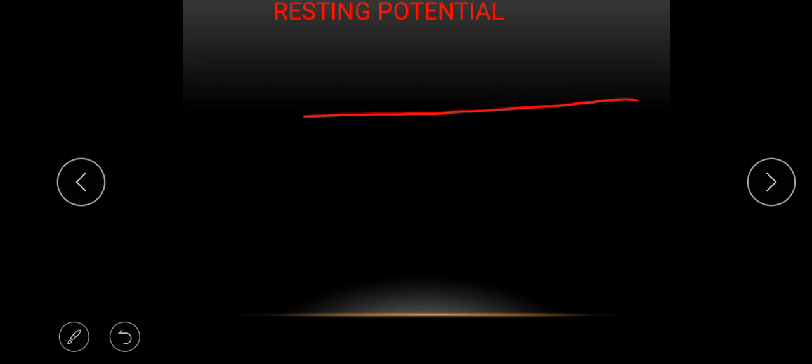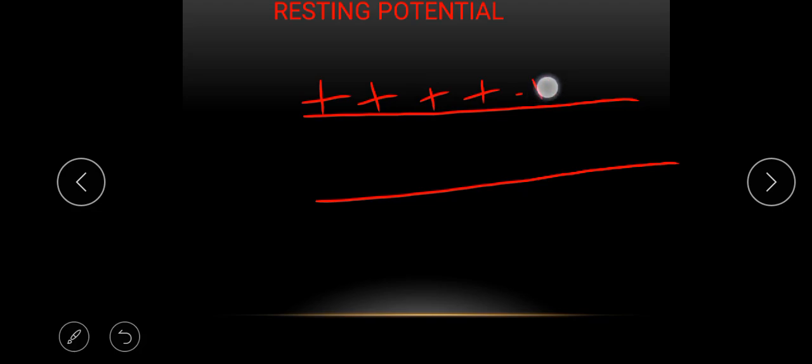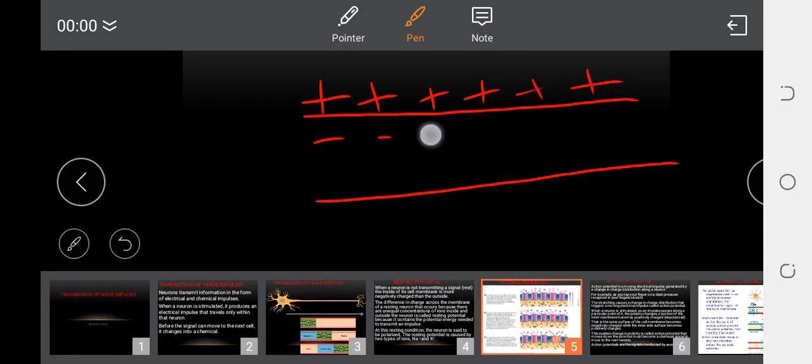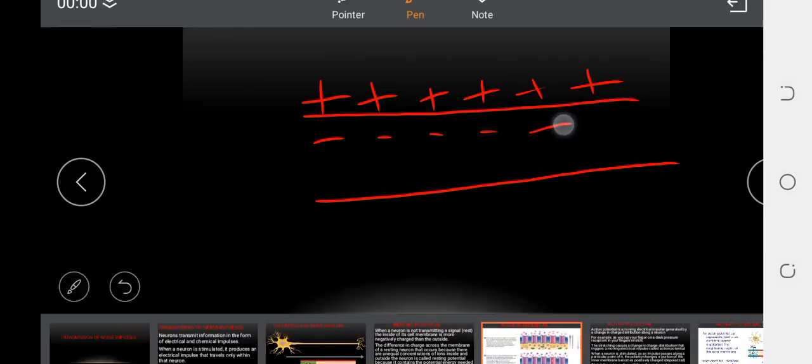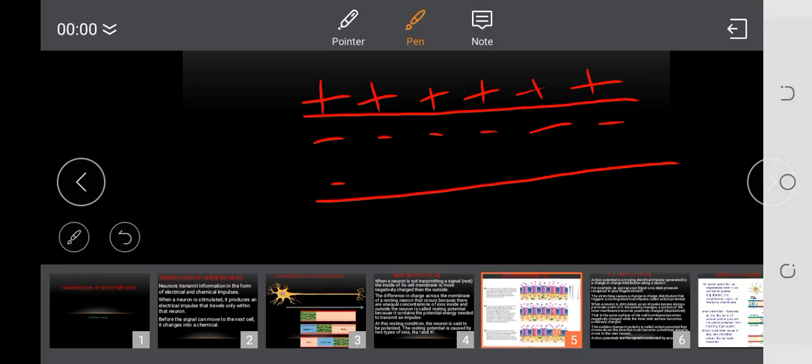Outside the cell, we have positively charged ions, and inside we have negatively charged ions.